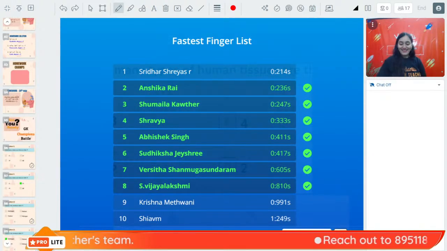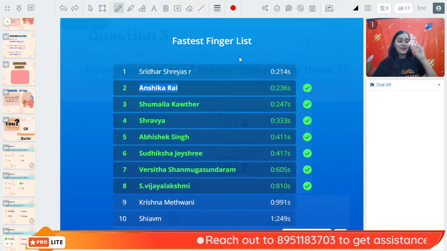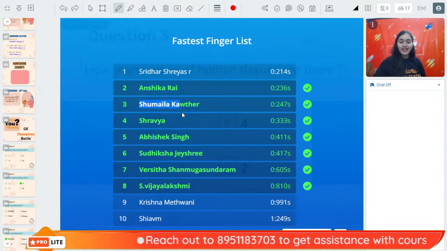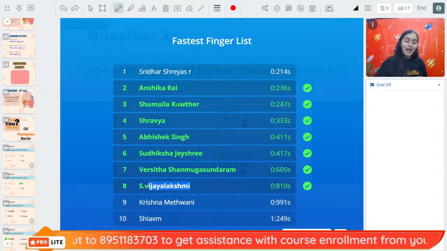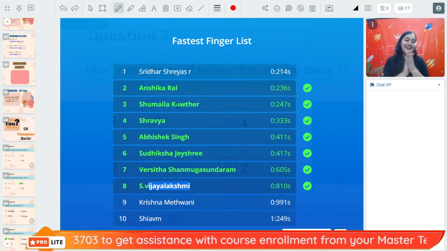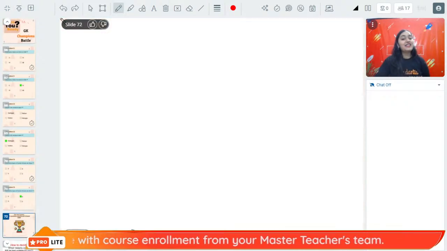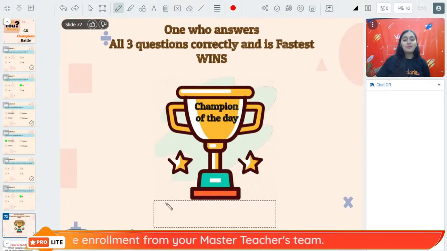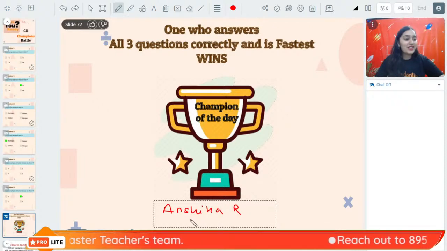Oh my god, oh my god. So Anshika has answered all three questions correctly. Then Shumaila is also answering it correctly. Shravya, Abhishek, Sudiksha, Varshita, and Vijay Lakshmi. Well done. Oh my god. So the right answer is 4. And the champion of the day is Anshika.